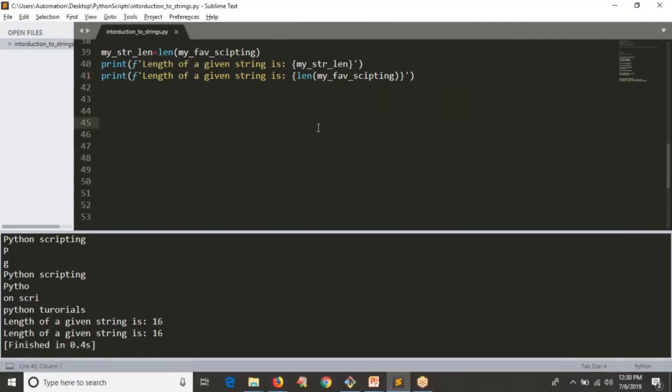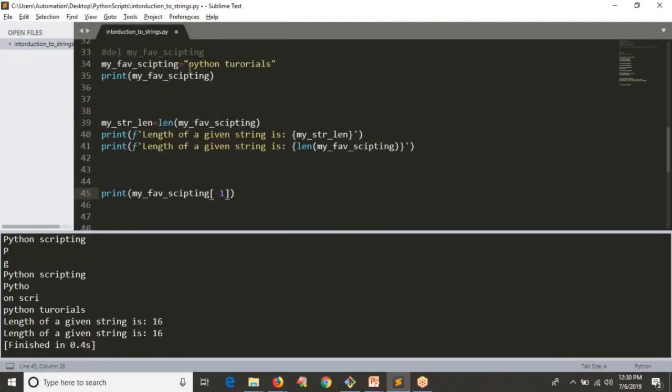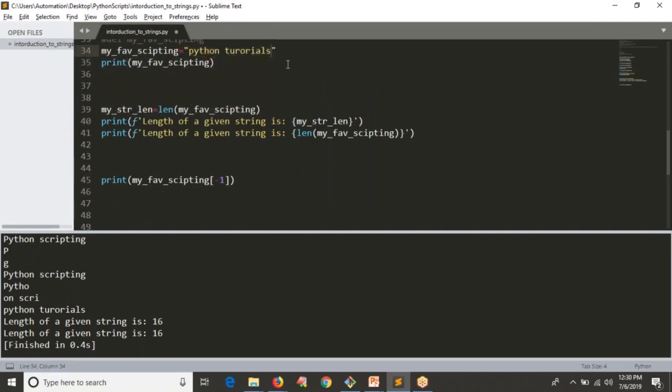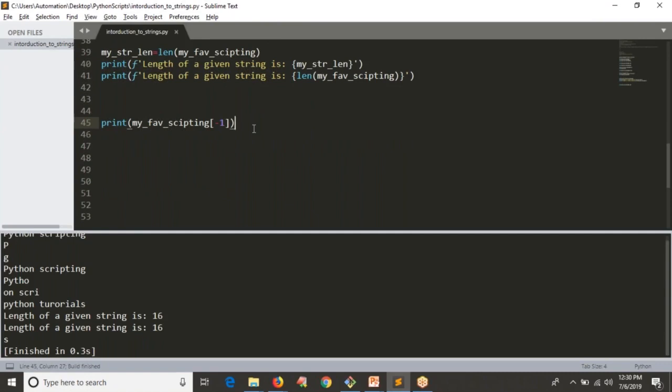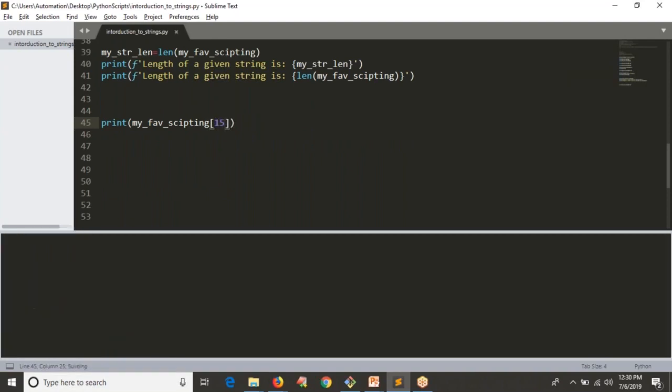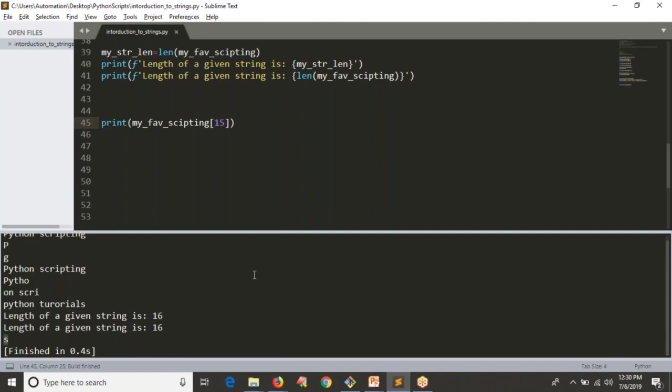Right? Now let me print simply your favorite scripting of -1. We modified our string to Python tutorials. The last letter is s. So directly I can get that. Yes, I am getting it, or because length is 16, the last character index in positive terms is 15. See that you are getting the last output is s only, right? Fine. And one more thing, guys, let me do it in this way. I want to print from -16 to -5. See the output.